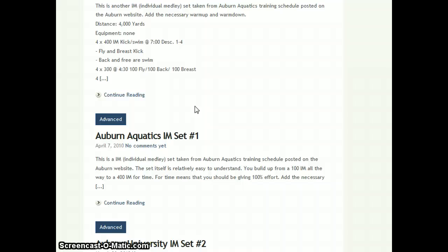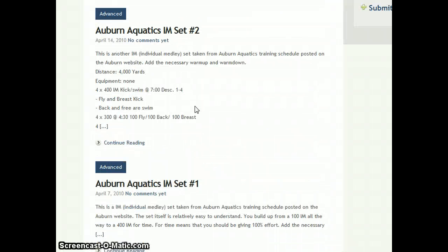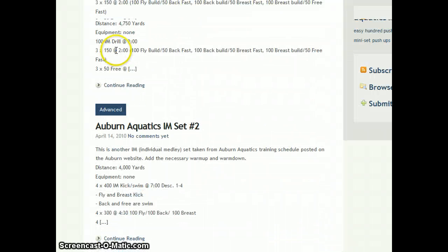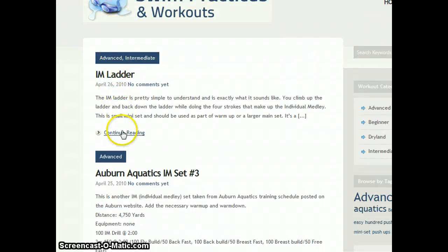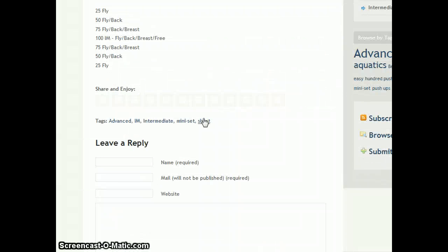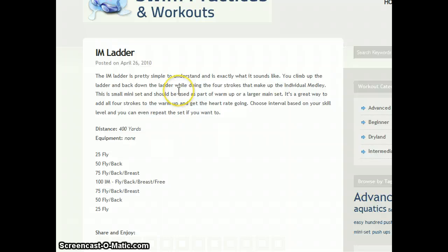Okay, great. So here are some advanced workouts right here. It's talking about the IM ladder. Let's see what this is. It says advanced to intermediate. Great. So there is a lot of content on this website that we can choose to rewrite. So we as a researcher could probably take out 3 or 4, put them together into an article and say, here are three or four great workouts that are advanced swim workouts. So this website could also be used.